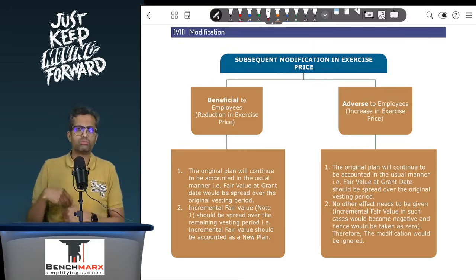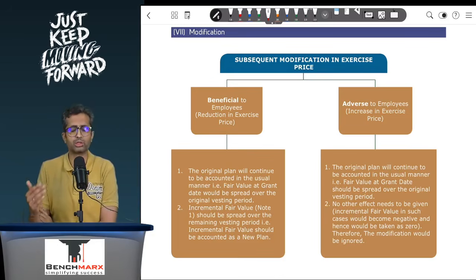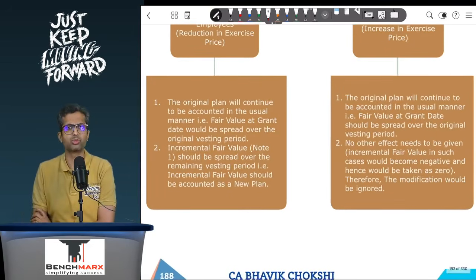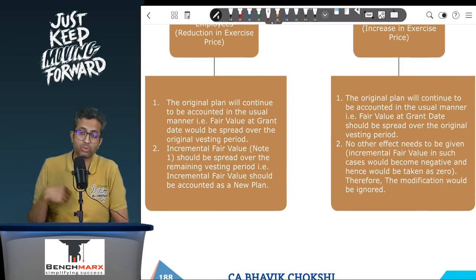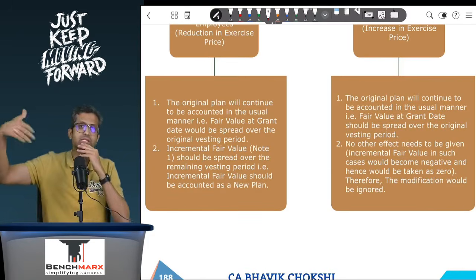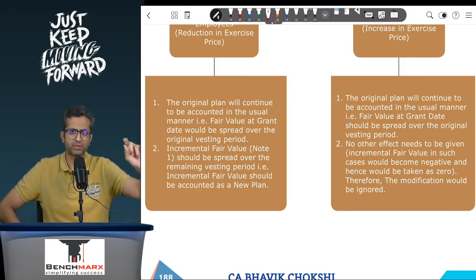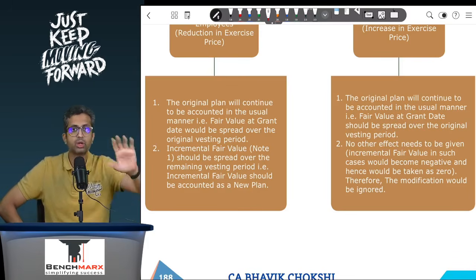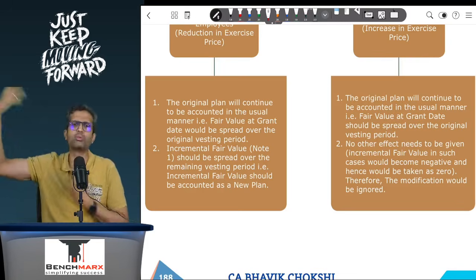Now, usually all institute questions that have come are based on the modification which is beneficial to the employees, where you will take the original plan plus a new plan at incremental fair value, but it is also possible that there is a modification which is adverse to the employee. Now, usually the modification which is adverse will increase the exercise price. So let us say in our original example where the price fell to 55, the market price expected, and the exercise price was 50. Instead of reducing the exercise price, management increased it. It took it to 52, 53, 55, whatever it is.